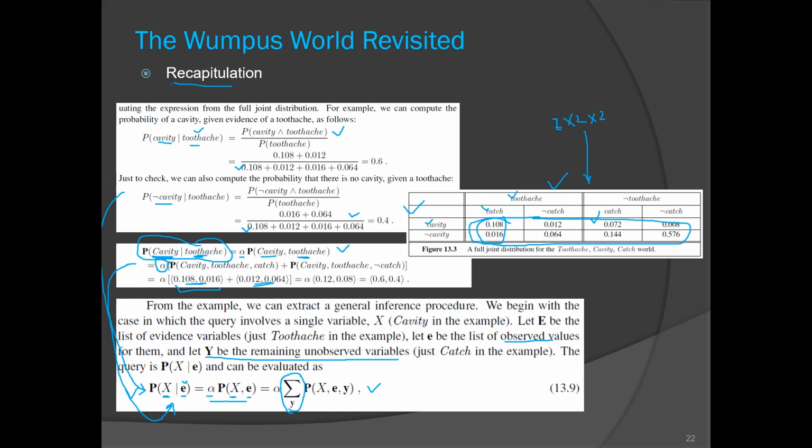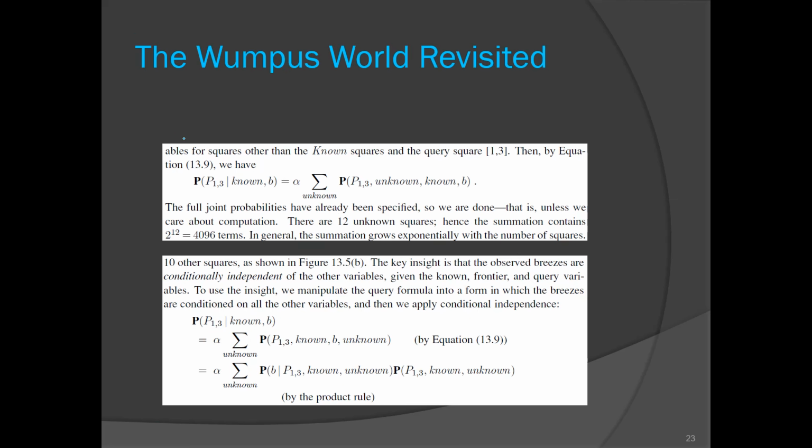Similarly here we have the same thing. Then it was equivalent to the summation over the unobserved variable. In this example the unobserved variable was catch. So in this equation it is denoted by the summation over y, the unobserved variable. So remember this equation. Our conditional probability denoted by this is going to be replaced by this equation. We need that, remember that. So our aim is to find this probability.